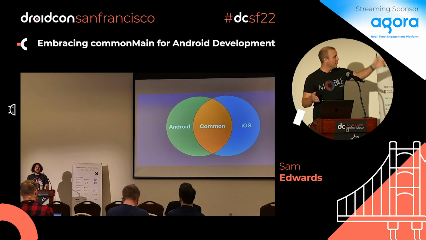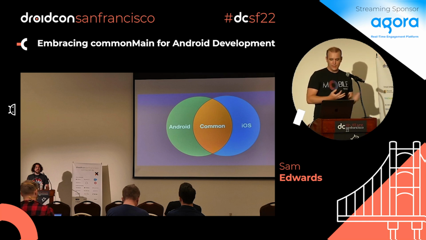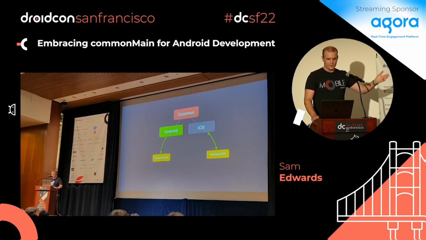And then there's platform code that's specific that you have to augment in. But as we get things like SQLite for databases, Ktor for networking, Kotlin serialization for serialization, and multi-platform settings, these things that need the platform dependencies are filled in for you. So you're able to write that common code that allows you to move over to these things. Again, another person here talked about how you have your common code and it goes out, and the main thing here is commonMain. Let's embrace it. Let's write our code in common because the more you can write there, the more it goes to all the platforms.